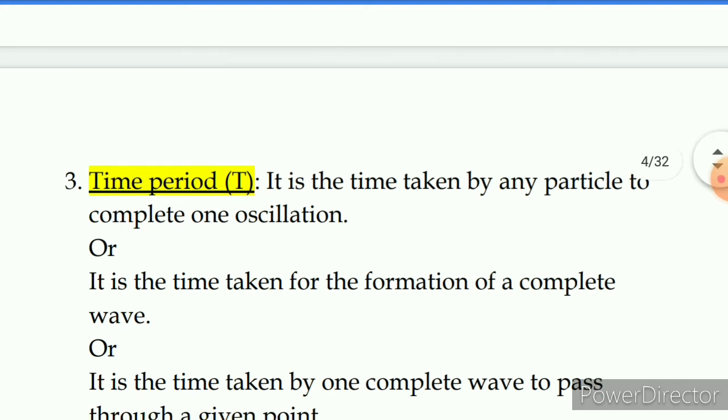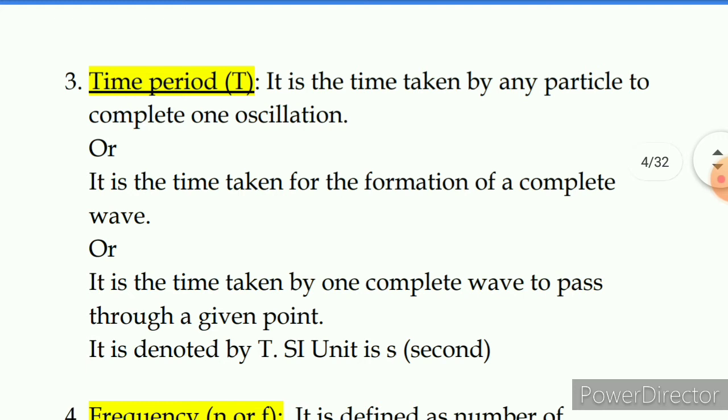Now what we need to understand is that, in case of wave oscillations, in the time a particle completes one oscillation, in that same time one complete transverse or even longitudinal wave has passed through that particular point. So in the same time in which the particle completes one oscillation, one complete wave also is formed and has passed through that particular point ahead in the given medium.